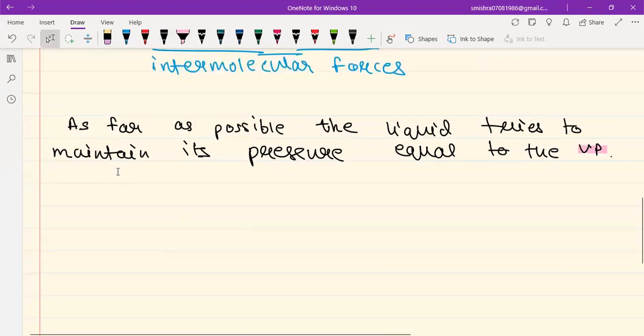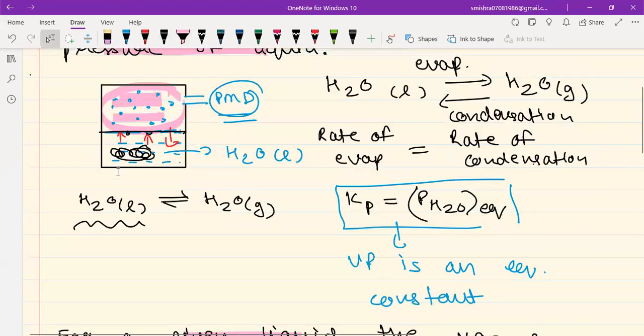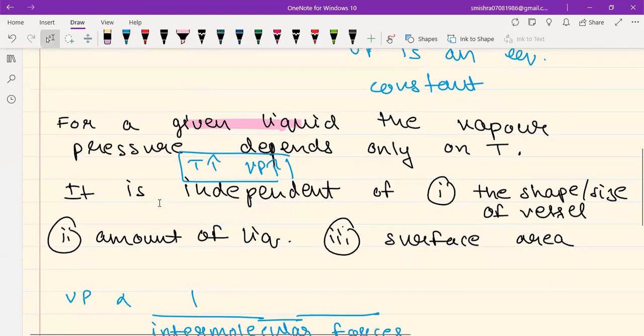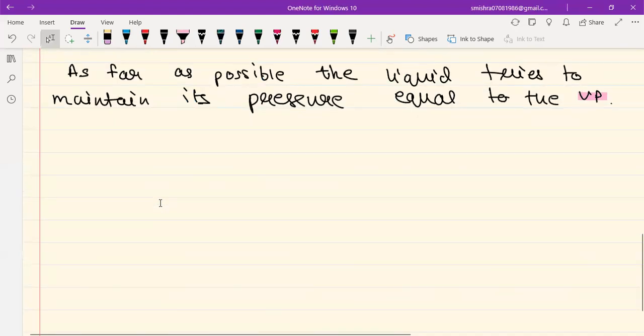And the liquid will try to maintain the pressure of its vapors equal to that constant value, which is the vapor pressure. Vapor pressure is a fixed constant, and it is the responsibility of the liquid that it maintain the pressure of its vapors equal to the vapor pressure. And liquid can do only two things. It can either undergo evaporation or it can undergo condensation, right, students?